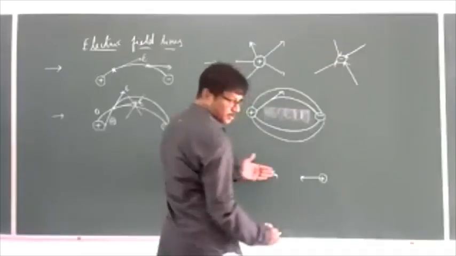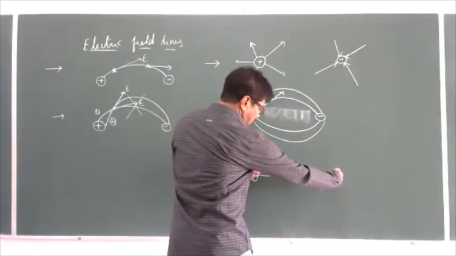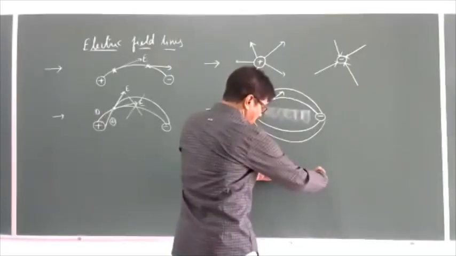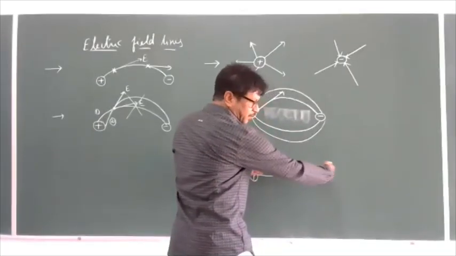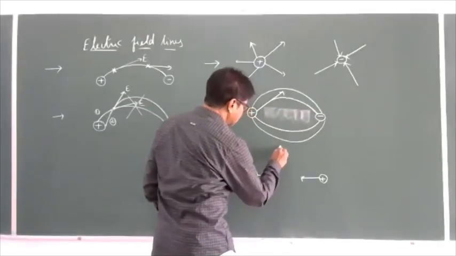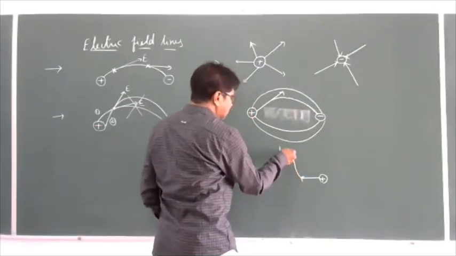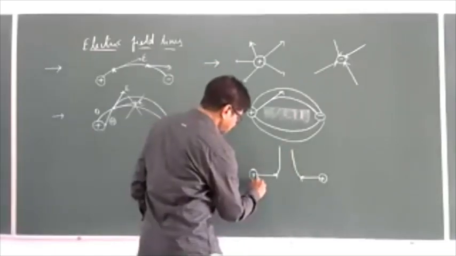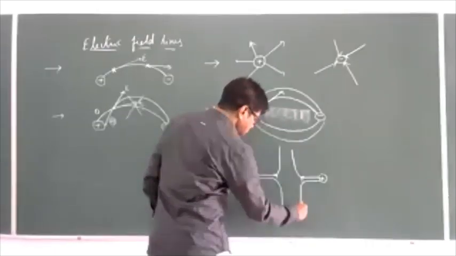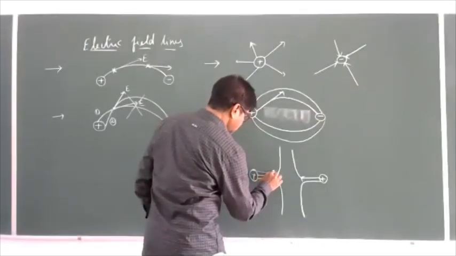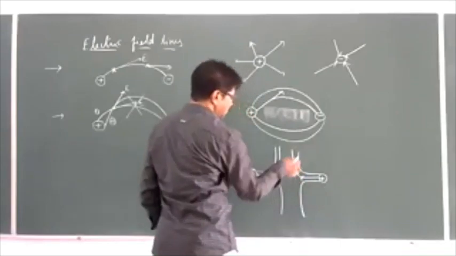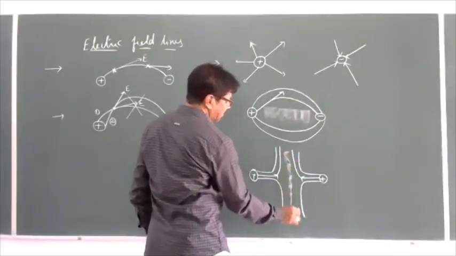From here one positive charge, from here one positive charge, both approach each other. Because of positive and positive, repulsion takes place, and because of the repulsion, the lines go like this. So here there are no electric lines of force now.